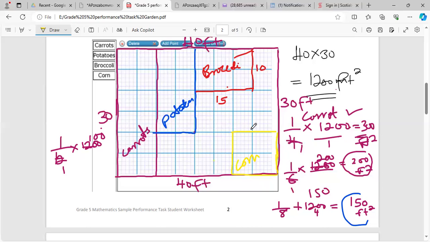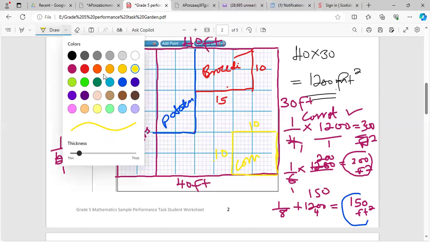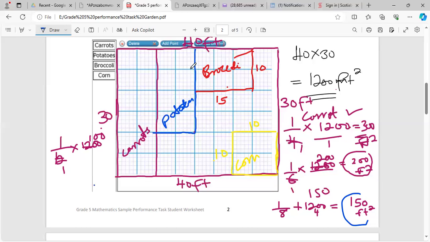So this is 10 because one of this box represents 5. All right, let me label my potatoes so you guys can see how we get the area and stuff like that. Now the potato, this is 5, 10. So this is 10. This is 10 by 5, 10, 15, 20 by 20. So this works out to an area of 200 here.